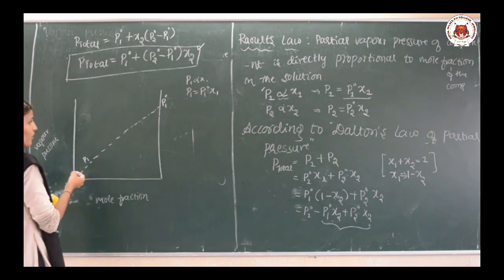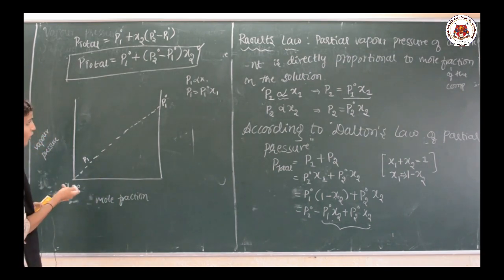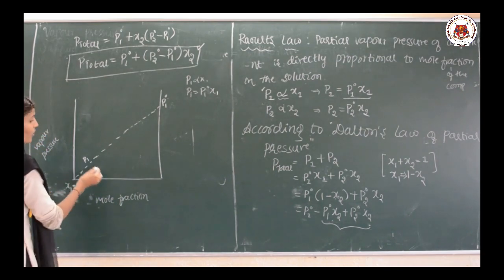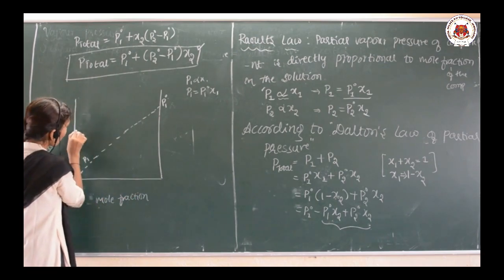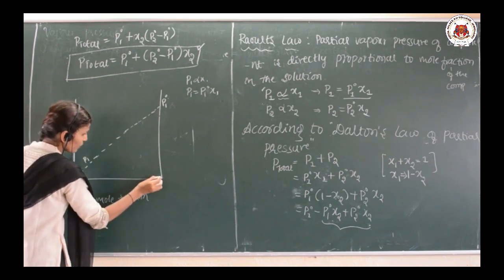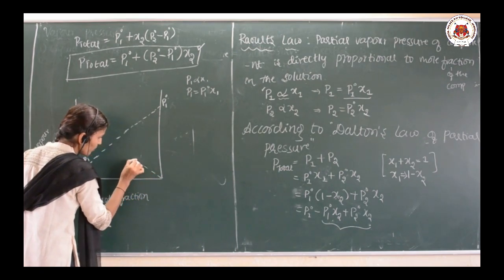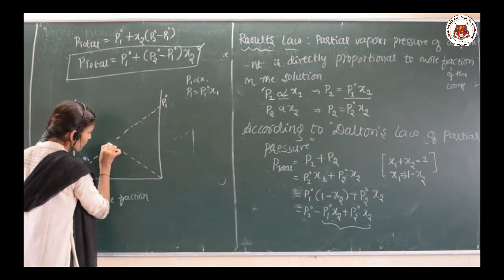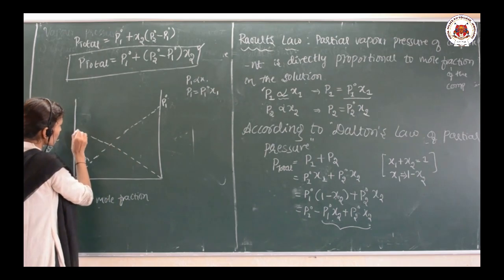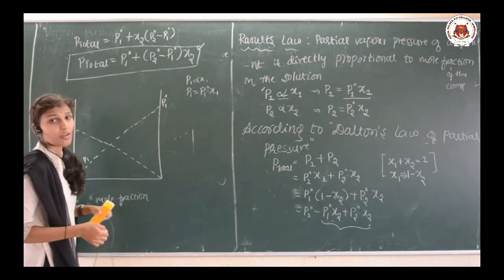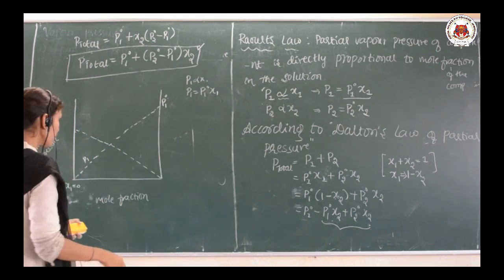Okay. So similarly, if I draw the graph for P2, as you know P2 is the second component, this is also passing through the origin.